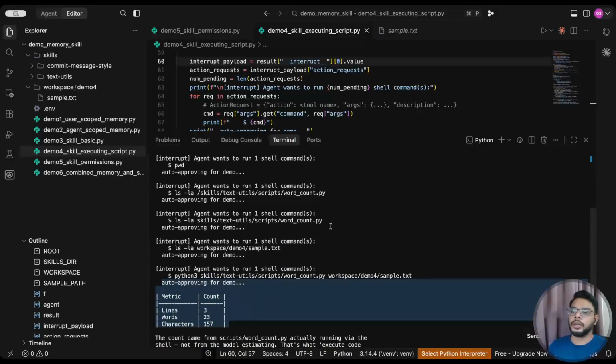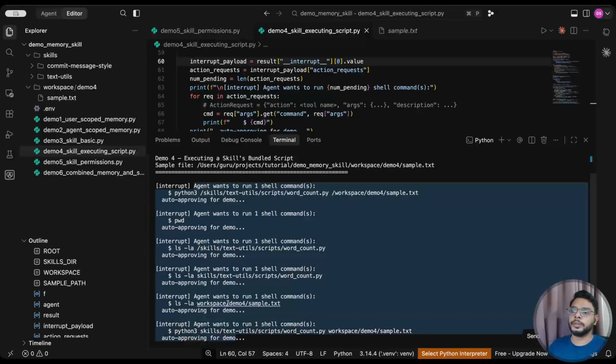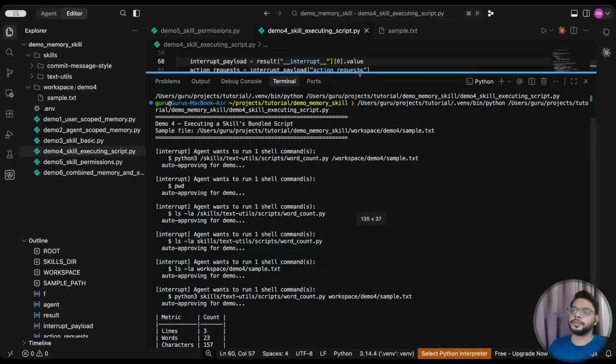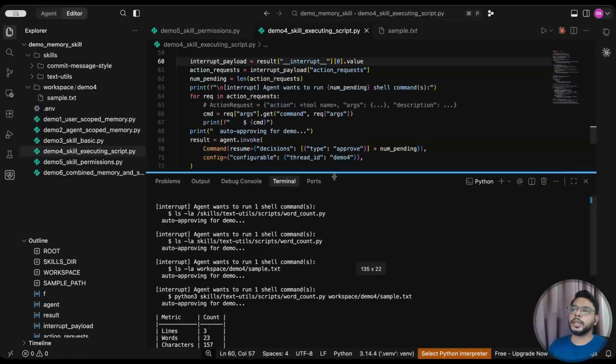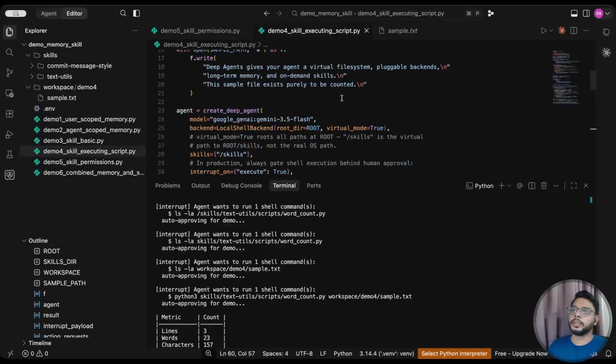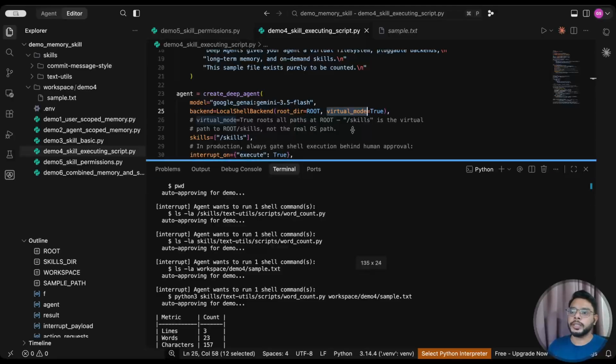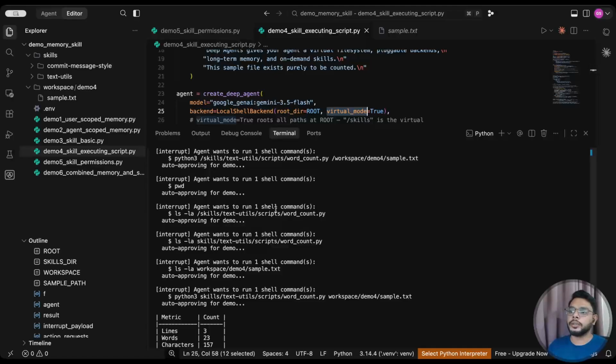But one important thing is why it has executed so many commands. So I'll tell you what the issue is here. First, the agent tries to execute this command. When you use virtual mode, the agent cannot go beyond that folder, the one where create agent is created. But any command, that Python command or any script, can access any folder. So that is one difference.